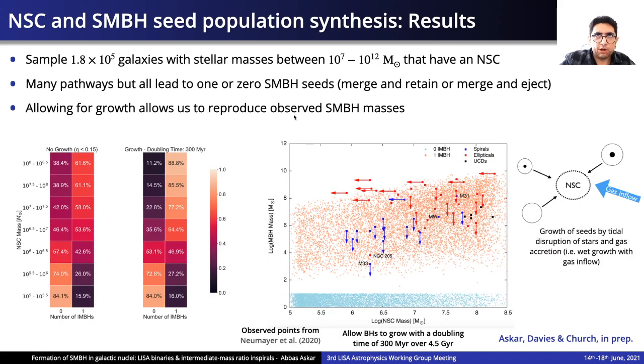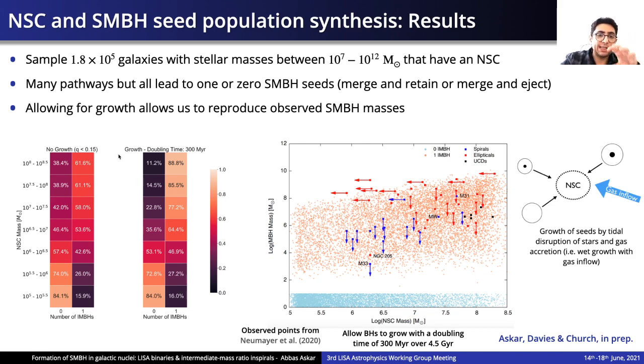We also then consider these pathways for growth. And essentially what we are also considering is that once these binaries at the center merge due to gravitational wave radiation, we are only retaining the merged black hole if the mass ratio of the merging black holes is less than 0.15, which corresponds to recoil kicks of a few hundred kilometers per second, which can still be less than the escape speed of the nuclear star cluster.